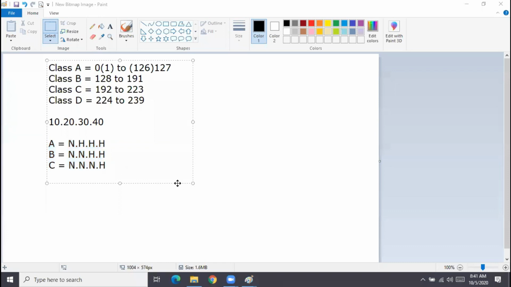Now, to identify the class, even though in class B the first 2 numbers indicate the network portion, we look only at the first octet. That's the reason we have something called the first octet rule. And because of this first octet rule, we get these numbers, this range. Do you want me to explain this? Yes, please, sir. Why we get these numbers?